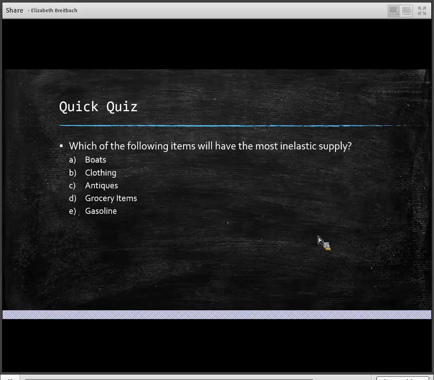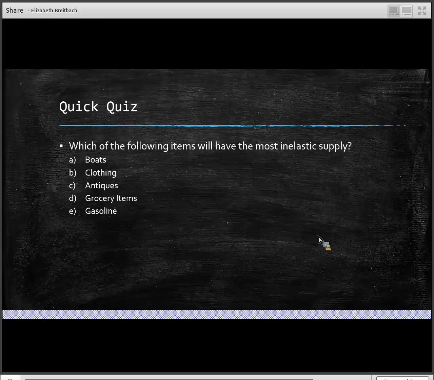Gasoline would also be up there. Boats, not so much, probably considered a luxury item for most individuals. There are more substitutes for boats. It's easier to rent a boat than it is those other items. And so probably boats would have the more elastic demand. But when we're thinking about supply, inelastic supply, definitely antiques.